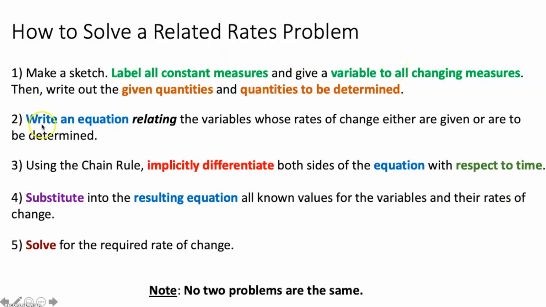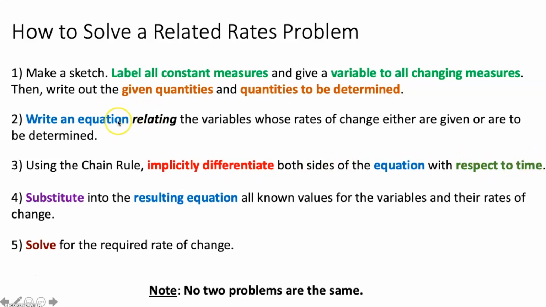After you do that, you're going to write an equation relating the variables whose rates of change either are given or are to be determined. Your equation is more often than not going to be a trig ratio or the Pythagorean theorem or a geometric area formula or a geometric volume formula. These are typically what your equations are going to be. Because then in the next step, you're going to use the chain rule and implicitly differentiate both sides of the equation with respect to time.